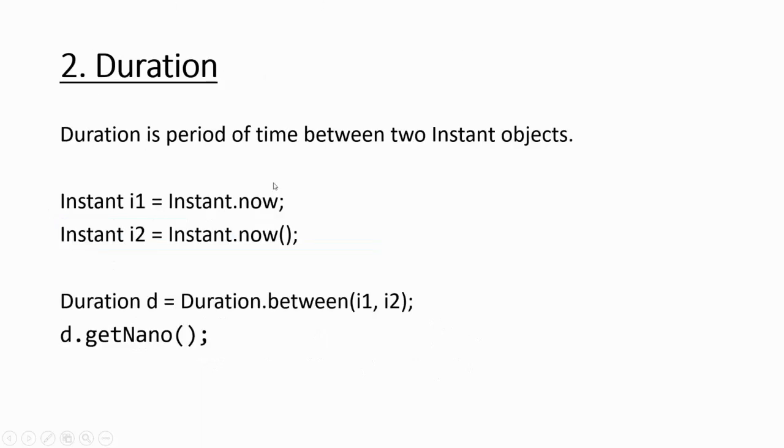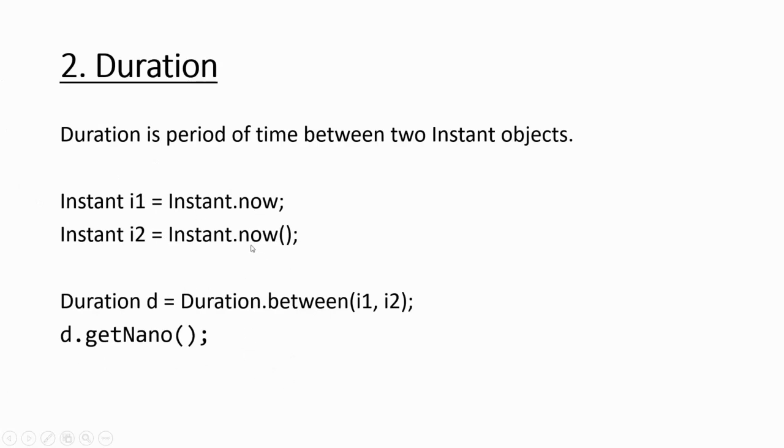Next we have duration. A duration is a time between two instant objects. Okay, so duration is the difference between the first instant and the second instant, one point to the second point. So I have two instants here, I1 and I2, so the duration between I1 and I2 is d. We can print the nanoseconds. This d has a utility method known as getNano. So what is the difference of I1 and I2 in nanoseconds it can give me?